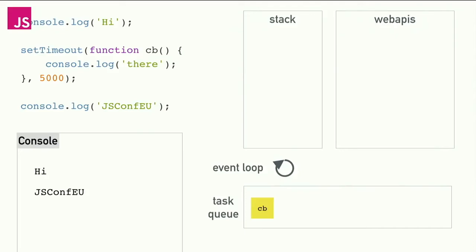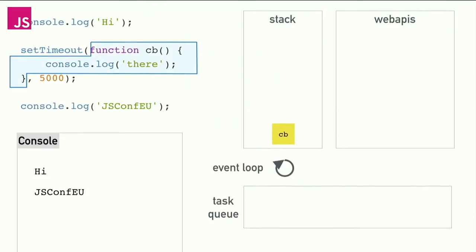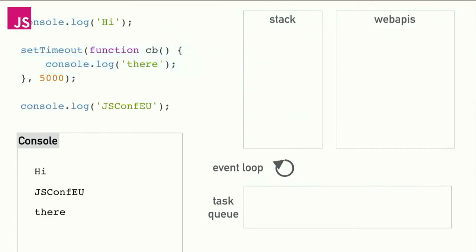So here we can see that now the stack is clear. There's a callback on the task queue, so the event loop runs. It says, oh, I get to do something. Pushes the callback back onto the stack. Now remember, the stack is like JavaScript land, right? This is back inside V8. So the callback appears on the stack and gets run, console.log there, and we're done. Does that make sense? Everyone with me?